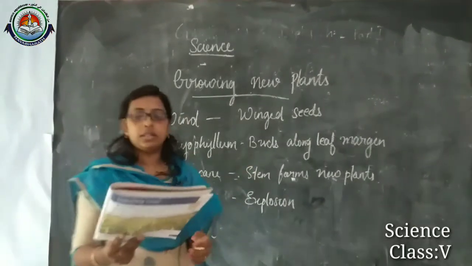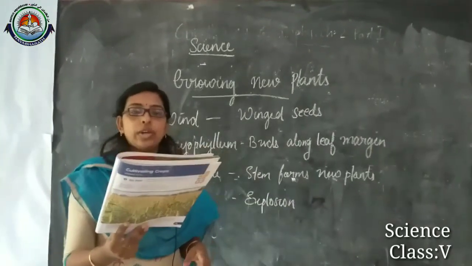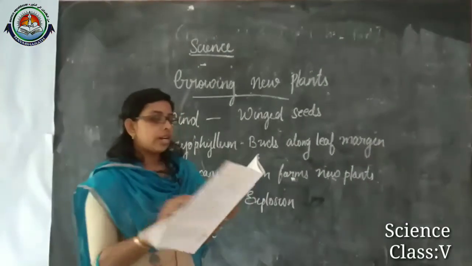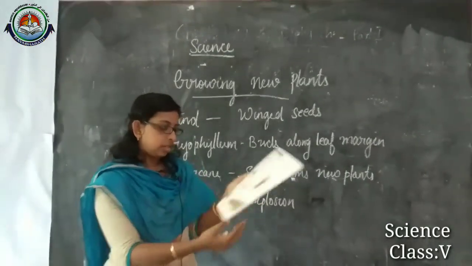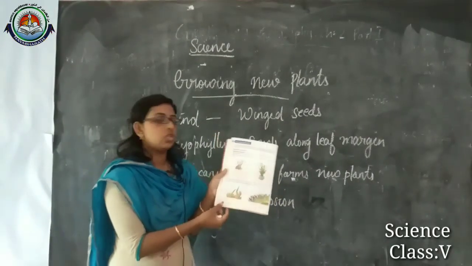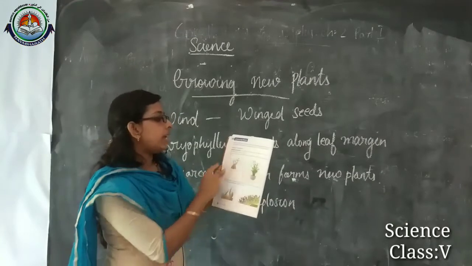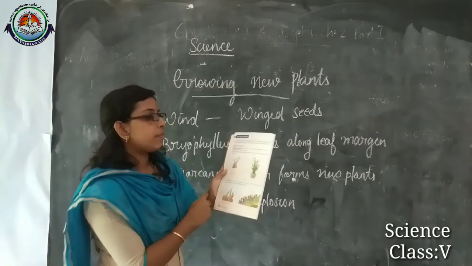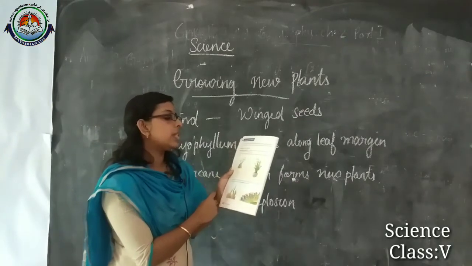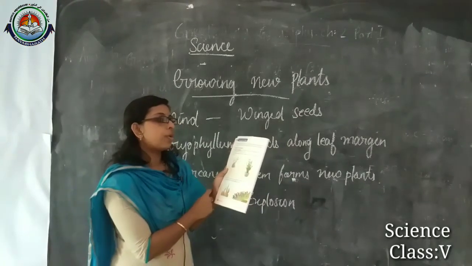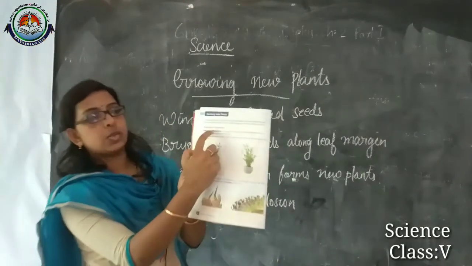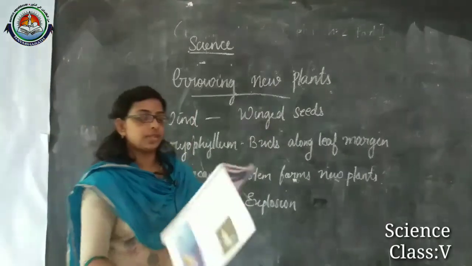Now we can discuss the third one. Define the following terms. A, vegetative propagation. From your content book you have the answer, page number 8. Here you can see that vegetative propagation is a process in which new plants are formed from the roots, stems, leaves or buds of a plant. This one, vegetative propagation.